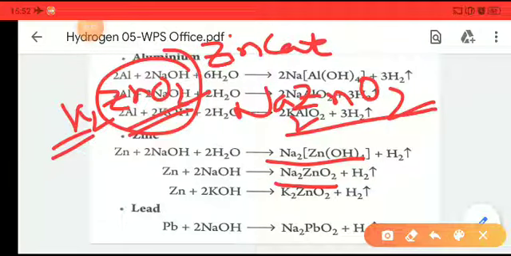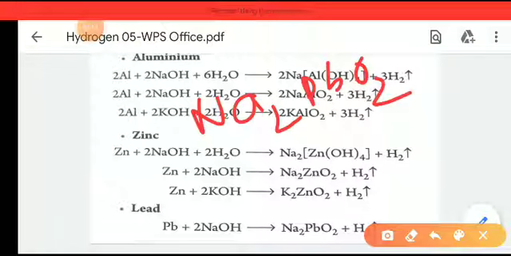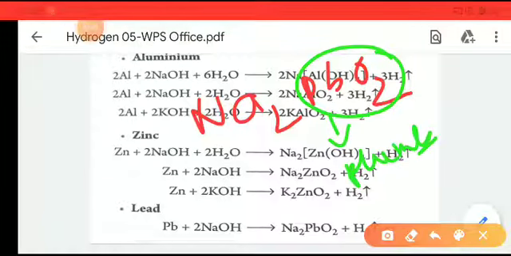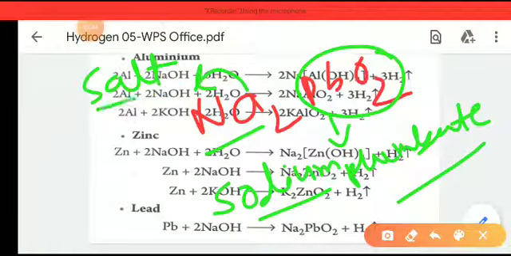And similarly, if lead is reacted with sodium hydroxide, it will form Na2PbO2. Remember this PbO2 term: as with aluminate and zincate, the PbO2 term will be named plumbate, and this is sodium, so the name of Na2PbO2 will be sodium plumbate. And remember, all of these, sodium or potassium plumbate, sodium or potassium zincate, sodium or potassium aluminate, are mainly salts.